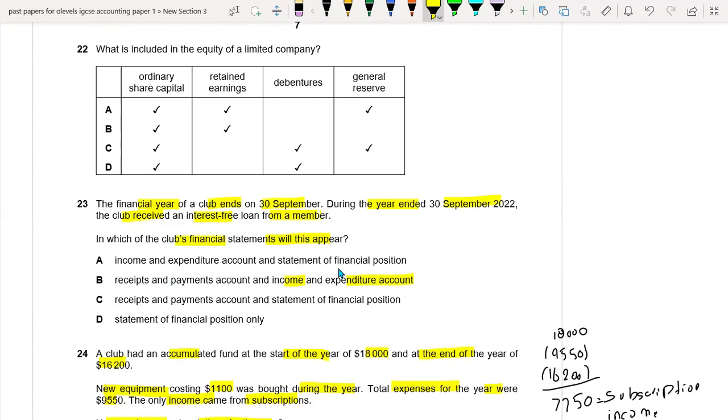Because a club doesn't have any kind of inventory, but if there is something built in it, for example, if a canteen is opened in the club, then for the canteen we will be preparing an account in which they will have the gross profit, opening inventory, closing inventory, cost of sales, these kind of things. But for the loan, we only record it in the receipts and payments account, which is just like the cash flow, and the statement of financial position. The C part is the right part.